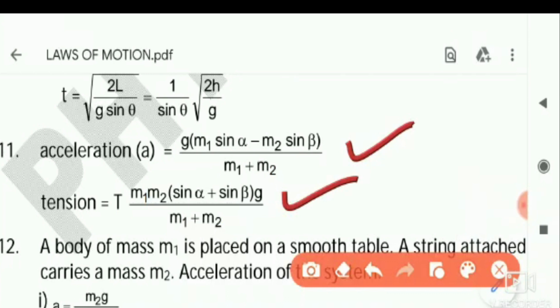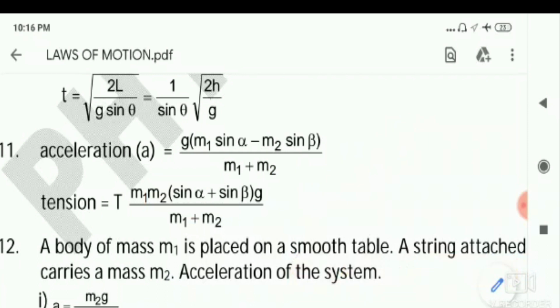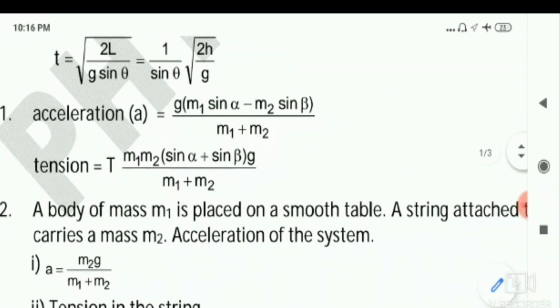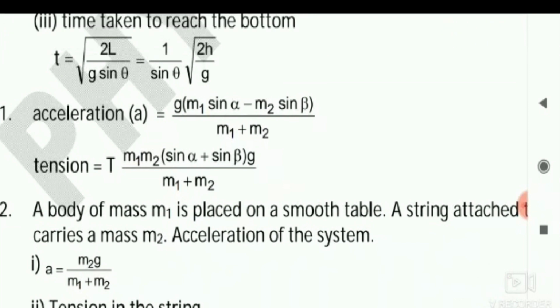Don't worry about the derivation. Alpha value will be given, beta value will be given, m1 value will be given, m2 value will be given. Your job is just substituting those values here and calculating. So there are two possibilities: he may ask you acceleration, or he may ask you tension.